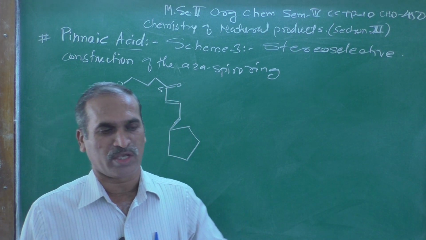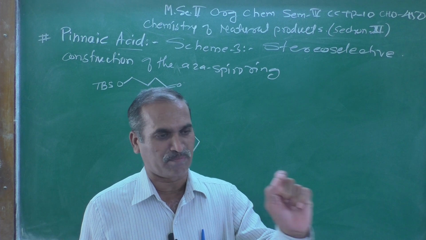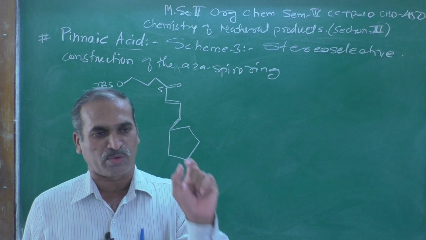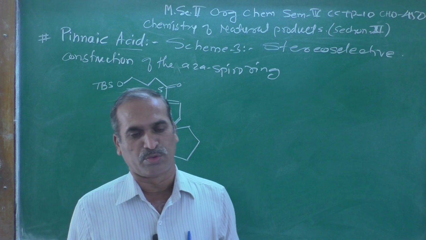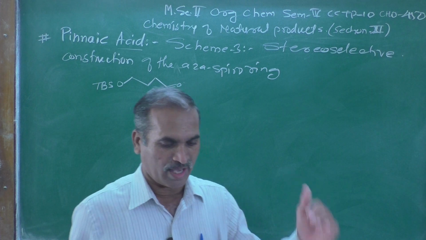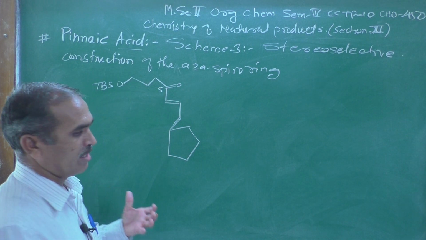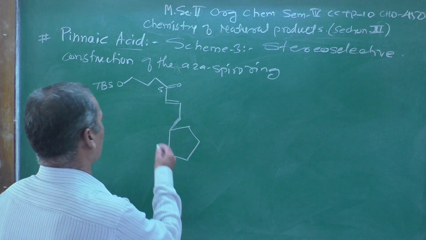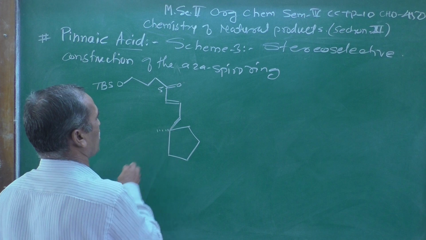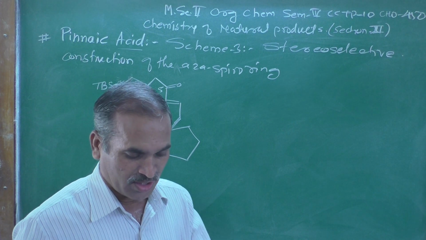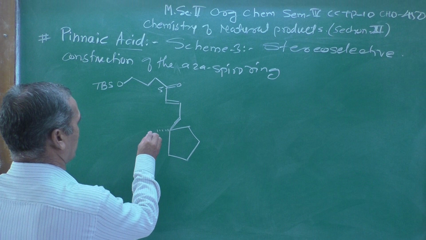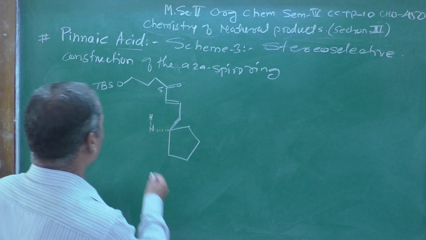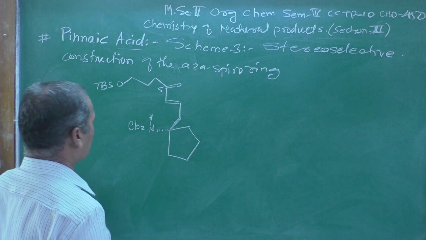At the beginning we already see PG1, PG2, PG3. What does it mean? It means protecting group 1, protecting group 2, protecting group 3, different protecting groups and their different uses, that is why we are using them here. And at this corner, there is a nitrogen atom, NH, which is protected with CBZ. CBZ means what?